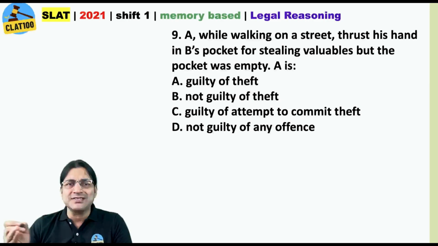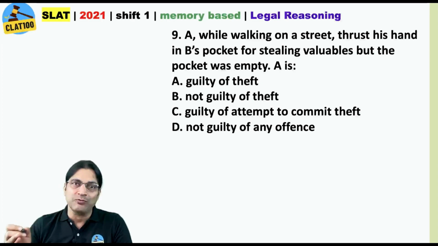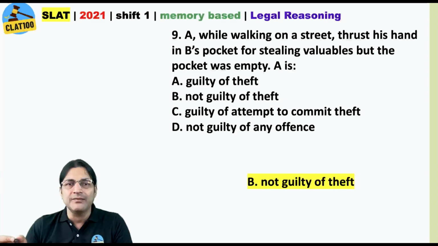What about option C? Guilty of attempt to commit theft. But here we do not know about the phrase attempt to commit theft. So the safest option is not guilty of theft. And this is my request to CLAT people: please give some legal principle to such questions. So the best answer in our opinion is option B.